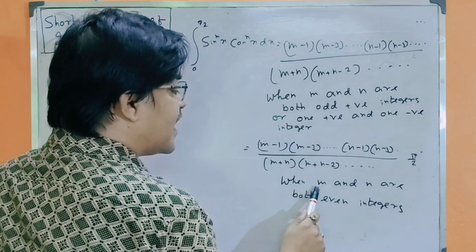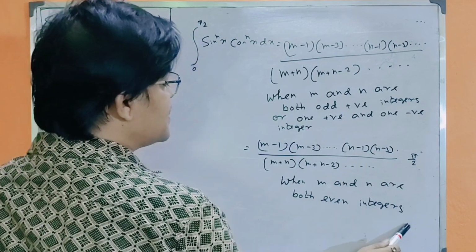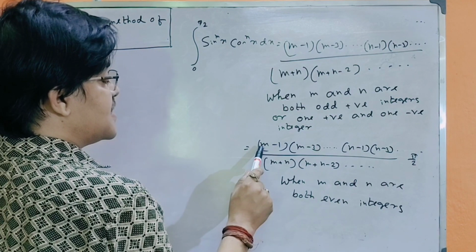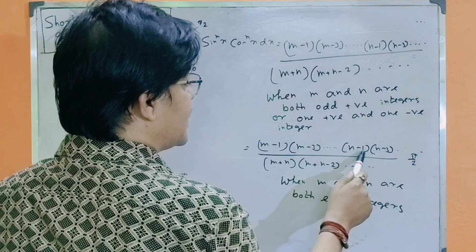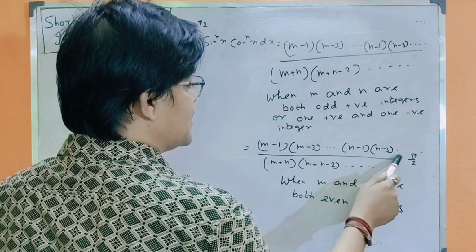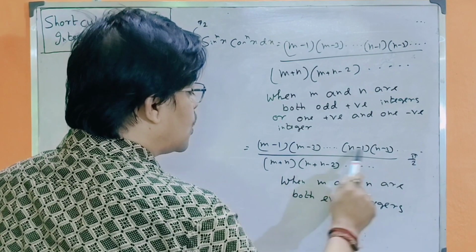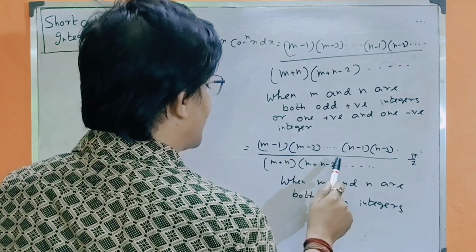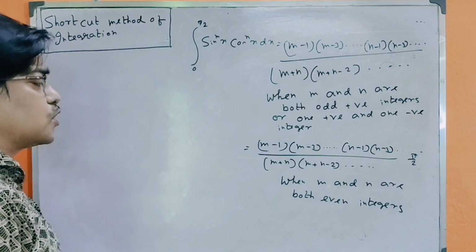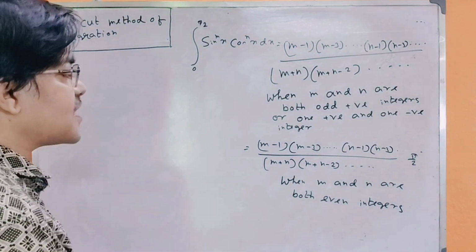But when m and n are both even integers, then the formula is (m − 1)(m − 3)..., (n − 1)(n − 3)... into pi by 2, whole divided by (m + n)(m + n − 2). I will show you its short application.